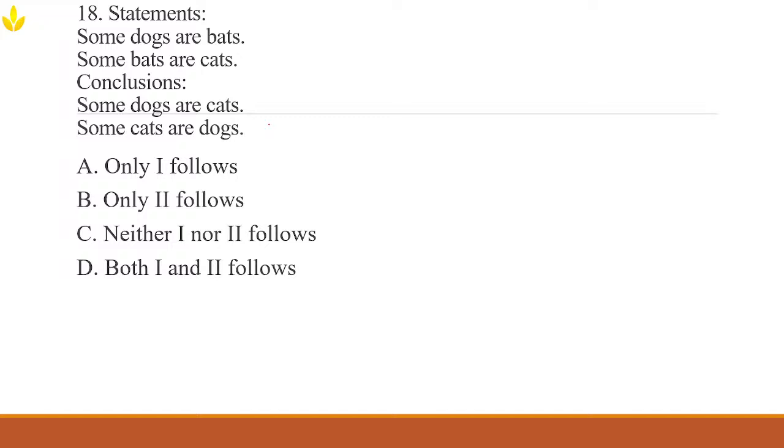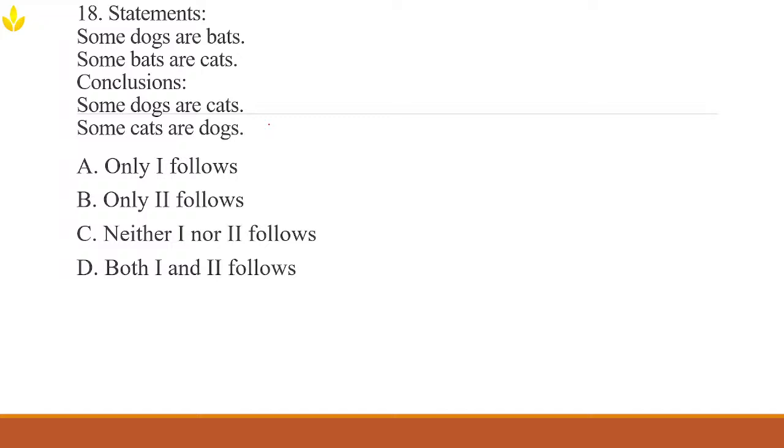Yeah, I understand your confusion. No, because we don't know if the students and dancers actually overlap. Exactly, that's the same problem here as well. We know some dogs are bats, some bats are cats, but that does not mean that the dogs and cats must be connected. So it may be connected, it may not, but conclusion 1, some dogs are cats, is not necessarily true.